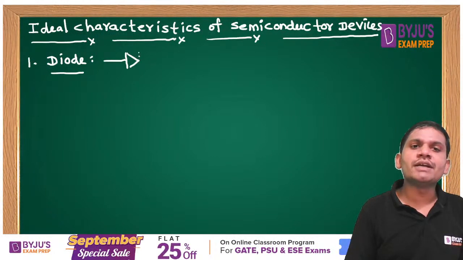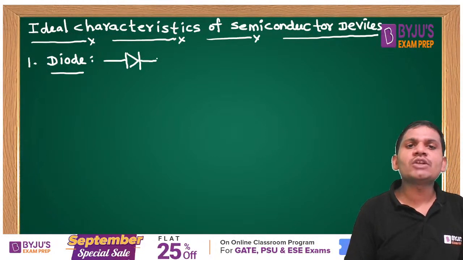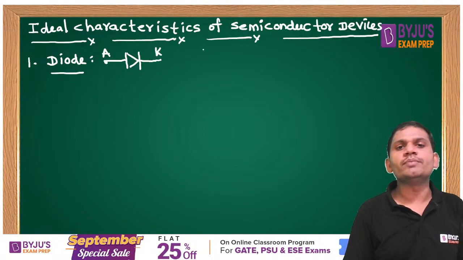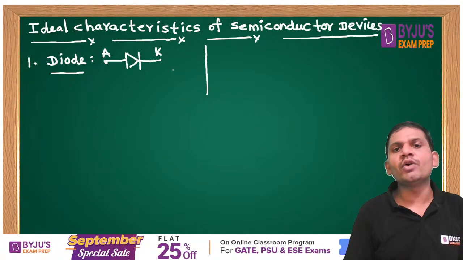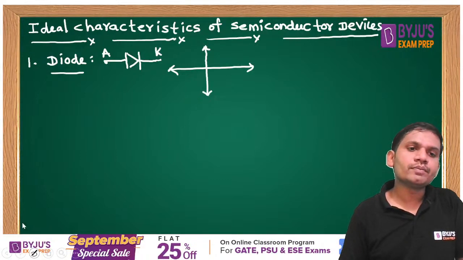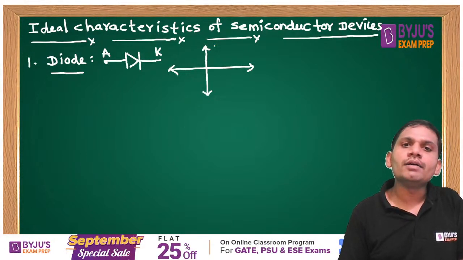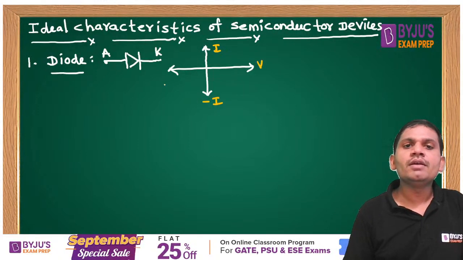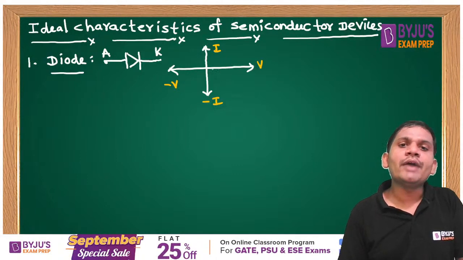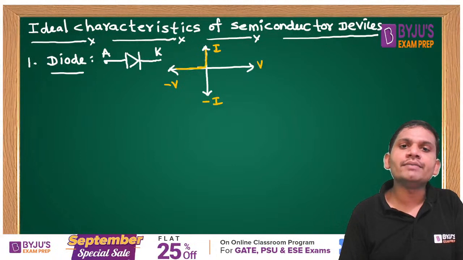Come on, students, concentrate. If it is asked what are the ideal characteristics of a diode: this is the anode and this is the cathode. If you draw the ideal characteristics of a diode, let this be I and this be minus I, this be V and this be minus V. The diode blocks the reverse voltage and allows the forward current. This is the ideal characteristic of a diode.